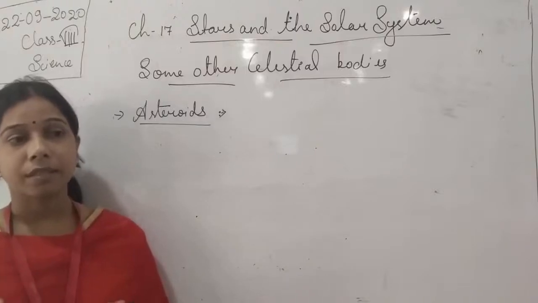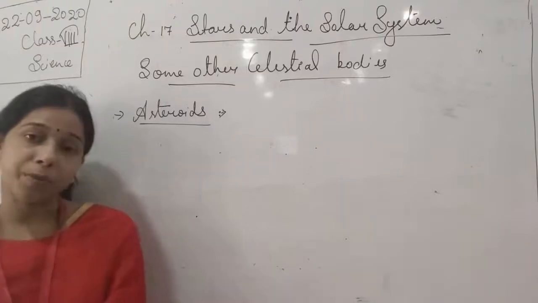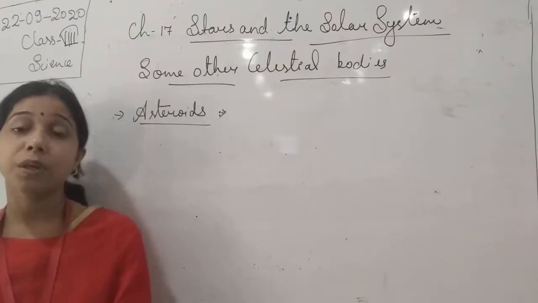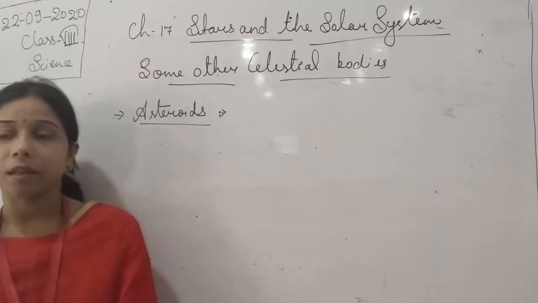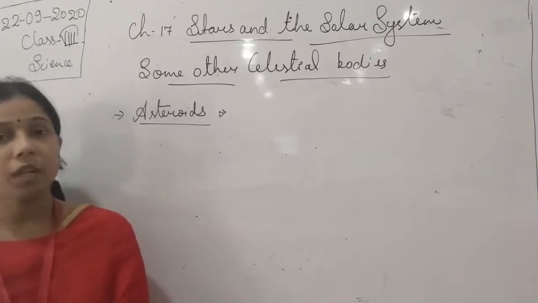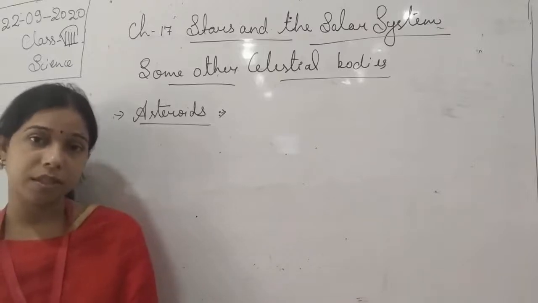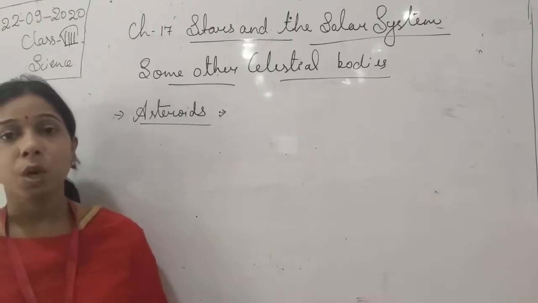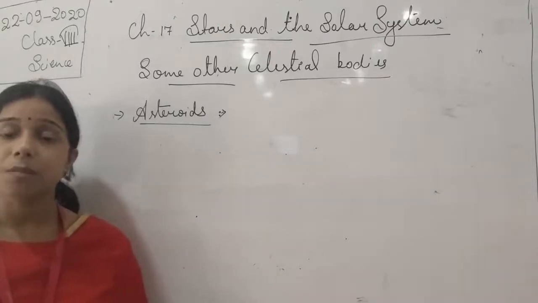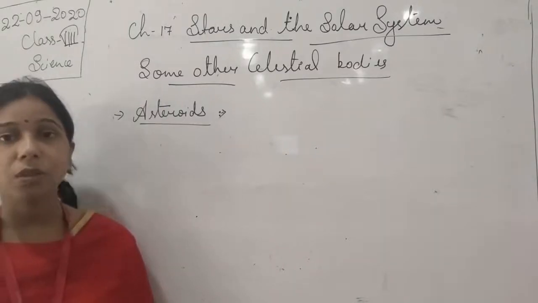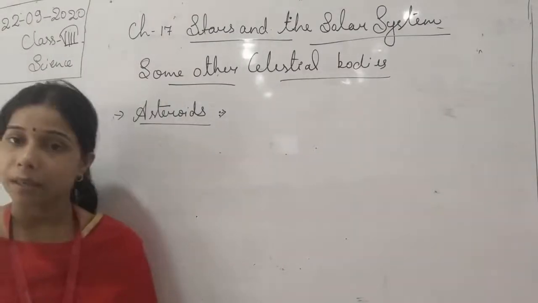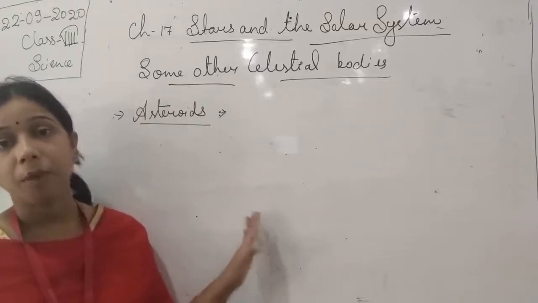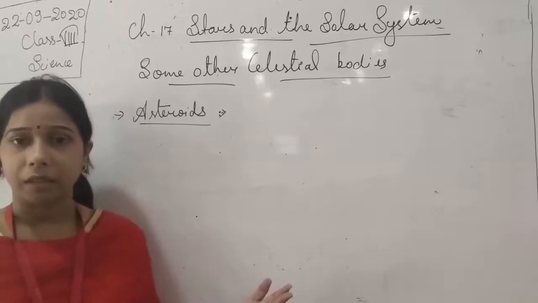But sometimes in an asteroid, not only the rocky surface but also metals like nickel or zinc can be seen. So it is an object made up of rock as well as metal.